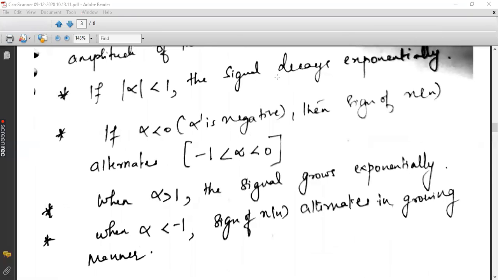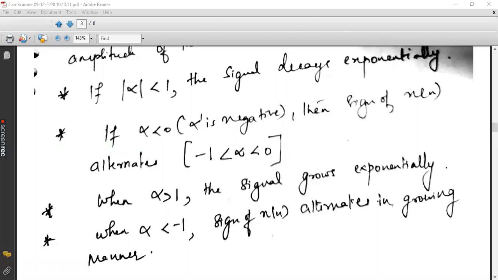Third case, when alpha is greater than 1, the signal grows exponentially. Again, fourth case, when alpha is less than -1, the signal grows exponentially, but at the same time, the sign will alternate at every instant of time. Along with that, the sign of the amplitude will get reversed at every instant of time.